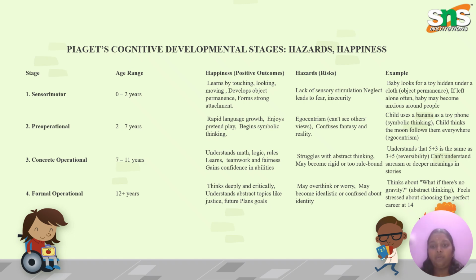May overthink or worry, may become idealistic. This is the stage where they will overthink very much, and they will become confused. They think about things like what if there is no gravity.